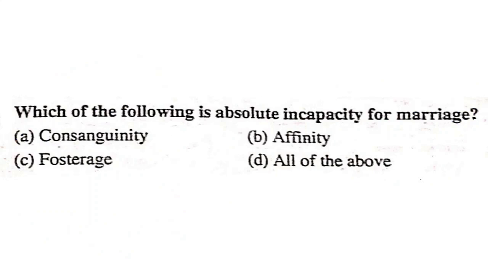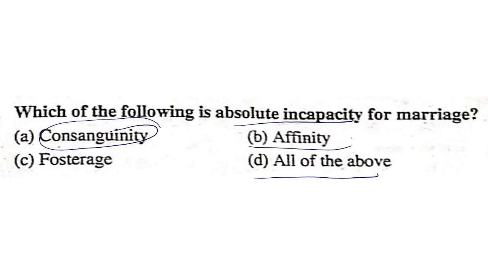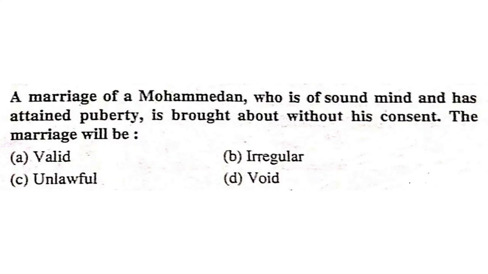Which of the following is absolute incapacity for marriage? Consanguinity, affinity, fosterage. These are all absolute incapacity for marriage. If a person is related by way of blood, you cannot marry. Affinity, you cannot marry. Fosterage, you cannot marry. So all of these are absolute incapacity for marriage as per Muslim law. All of the above is the correct answer.